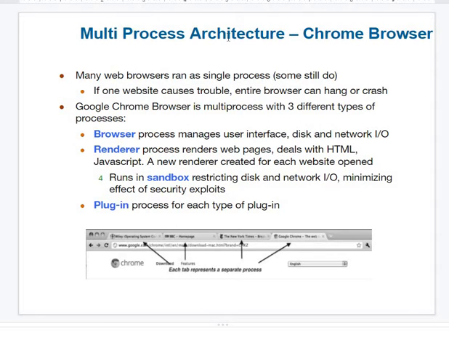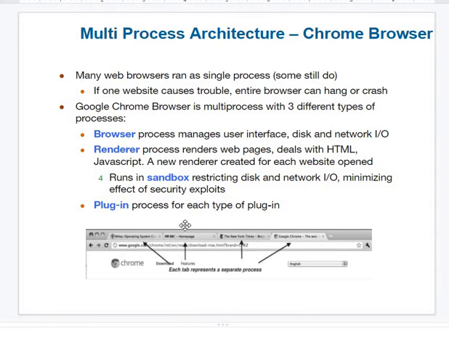Next, how a multiprocess architecture you can see in Chrome. If you open up Google Chrome, you can open 3 to 4 tabs at a time. One for video results, one for some song, third for some file download, some social media activity. If you start using all these things at a time, it is called multiprocess. Each activity, whatever you do, is one process. So if we open up multiple tabs in Google Chrome, it is called multiprocess architecture.